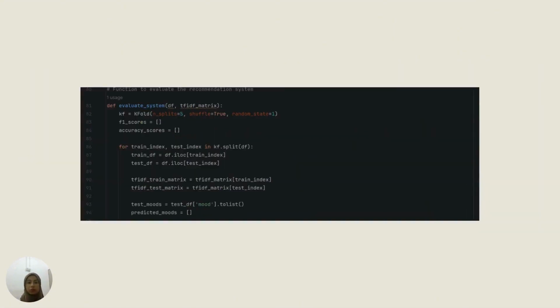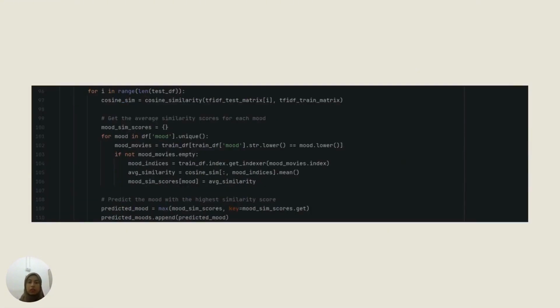Next function is to evaluate the recommendation system by using cross-validation. So here we have a code where the K-fold cross-validation is initialized with five splits, shuffling the data before splitting, and then the data is split into training and testing sets for each fold. The corresponding rows are selected from the TF-IDF matrix, and lists are created to store the true and predicted moods for the test sets.